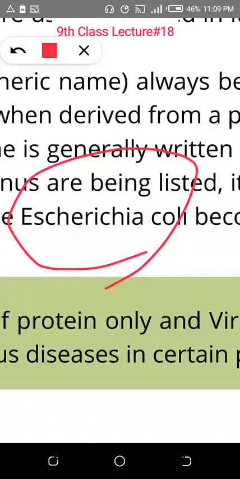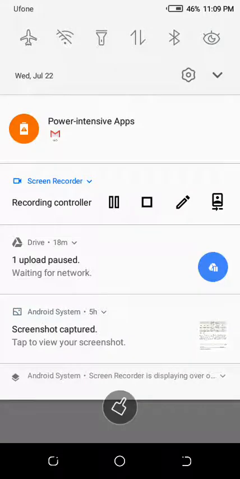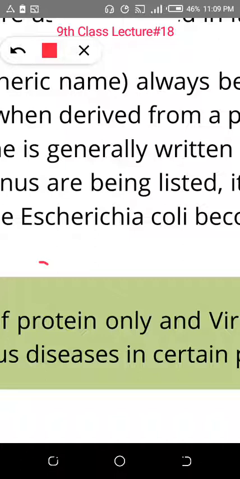So Escherichia coli gave us a platform. Which platform? That we are able to study bacteria. For example, we study this bacteria because of the plasmid; we are making insulin medicine by using the plasmid of the bacteria. What is a plasmid? Useless DNA in bacteria, which is not used in causing infection, and we are using that DNA for our benefit.